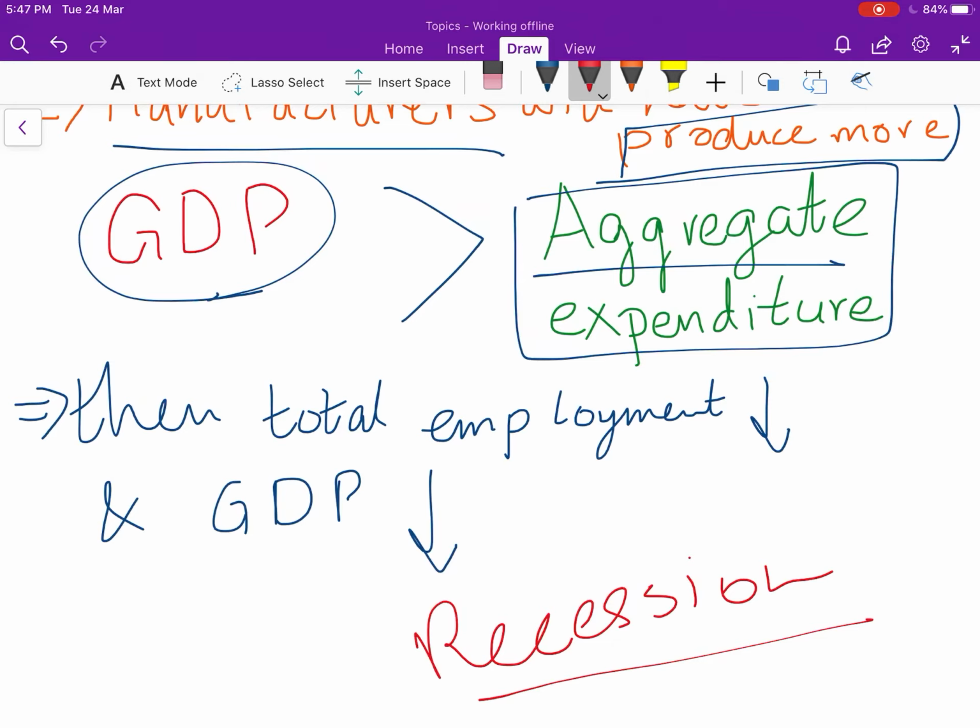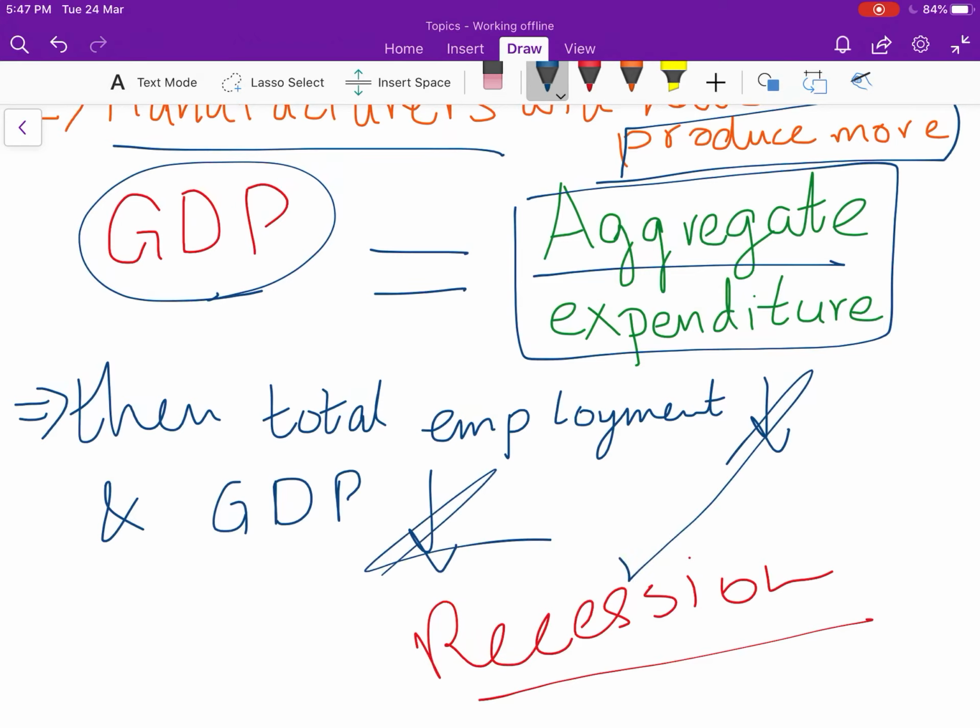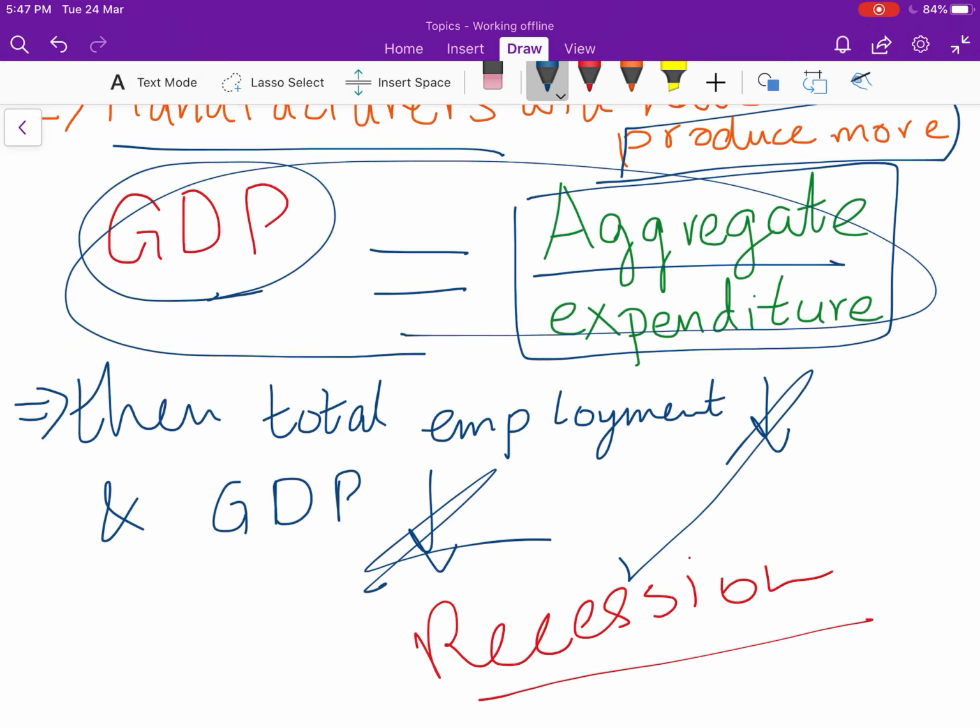But what happens when they're equal to each other? Then there is no change in GDP or total employment. Firms do not need to change, and they will continue in this macroeconomic equilibrium. And this is known as the macroeconomic equilibrium, when GDP and aggregate expenditure are equivalent to each other.